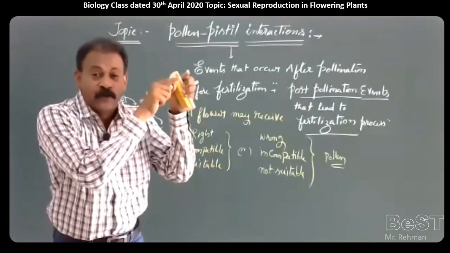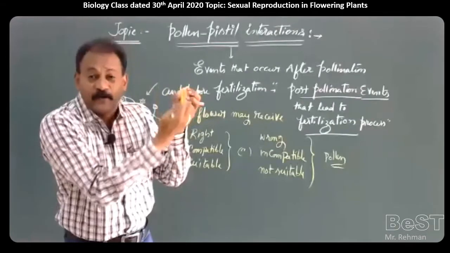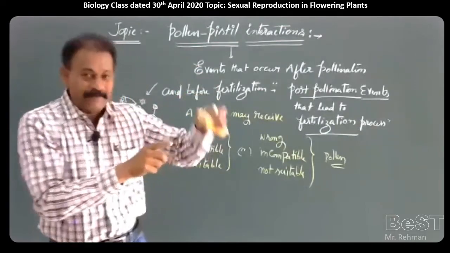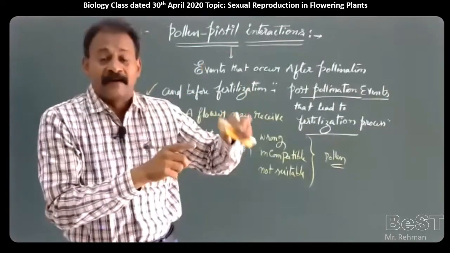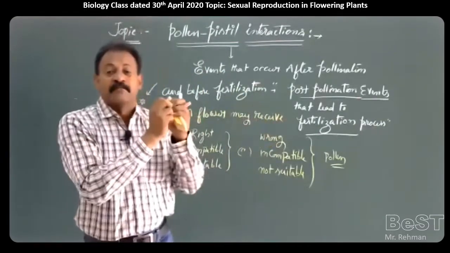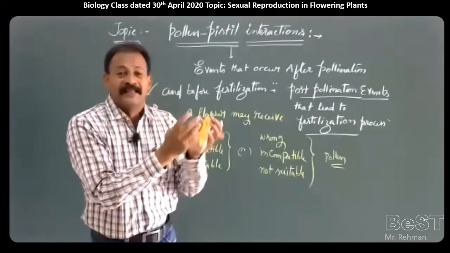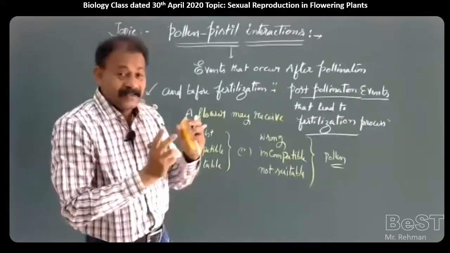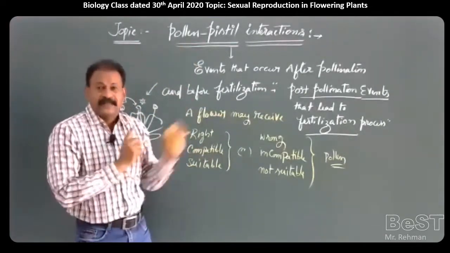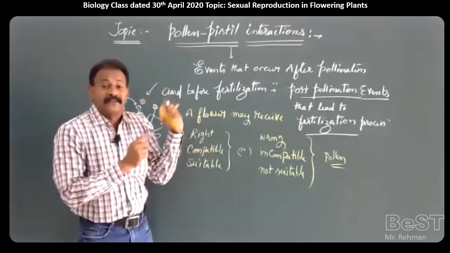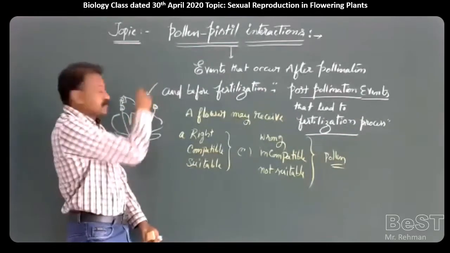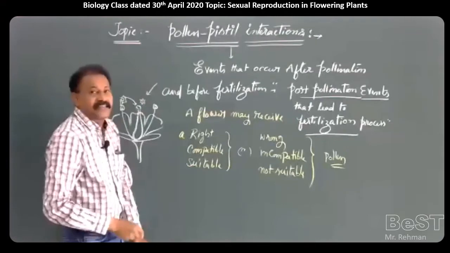It will allow that pollen to germinate and to develop a pollen tube inside the stigma. If the pollen is incompatible, a wrong pollen, not of the same type as the stigma, an unsuitable pollen, then the stigma is not going to accept that pollen. It will reject the pollen. So the ability of the stigma is whether to accept or reject the pollen. It depends upon various chemical components present in pollen and pistil. So this interaction is called pollen pistil interaction.